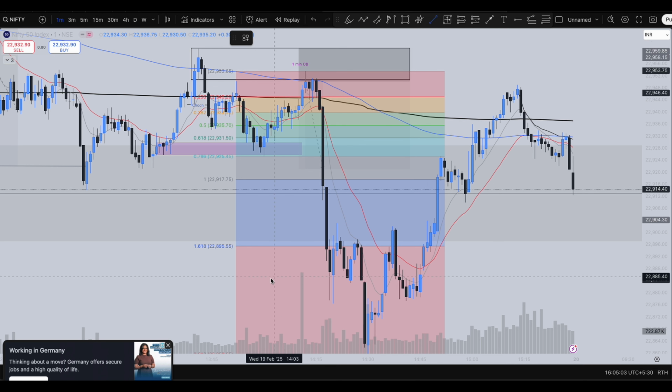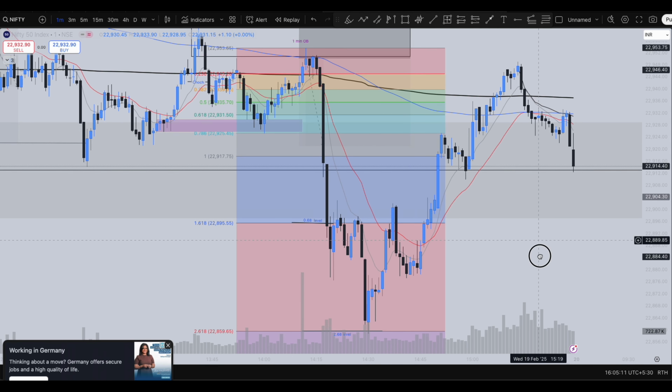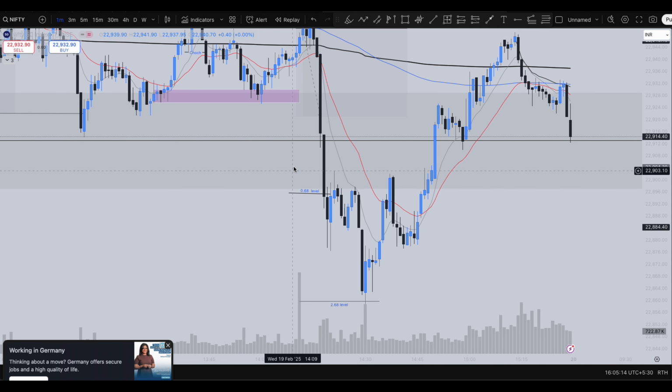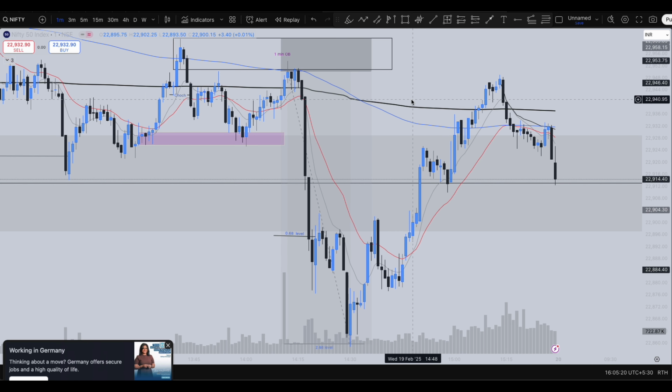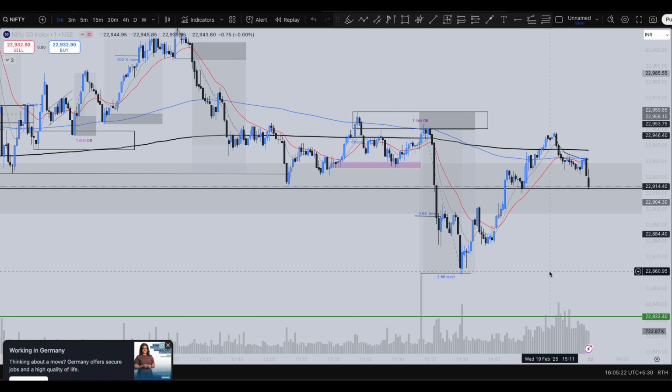You could have trailed your stop losses. This is the 100% move, the 1.68 level. You could have exited here, or you could have targeted all the way to the 2.68 level. And this is where you could have made another decent amount of profit, which followed a very good price action.